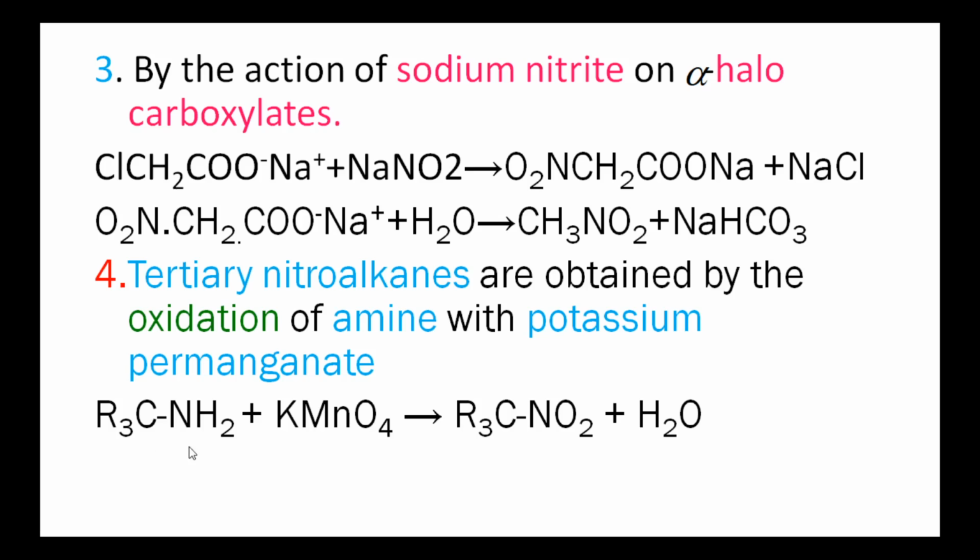From the amine, these two hydrogen atoms are removed and two oxygen atoms are added. So we get the tertiary nitroalkanes. These two hydrogen atoms react with one of the oxygens to form a water molecule. Finally, in this reaction, the amine is oxidized to nitroalkane.